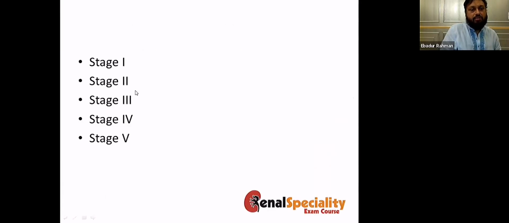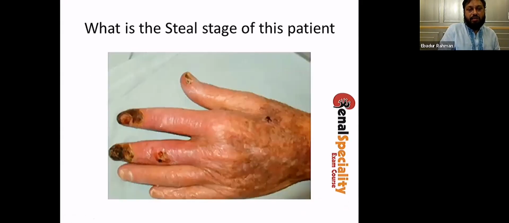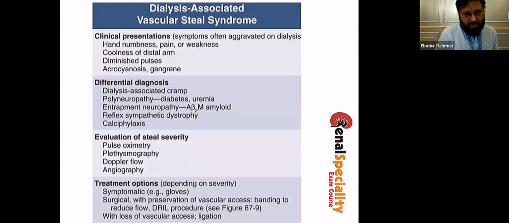Is it stage 1, stage 2, stage 3, stage 4, or stage 5? You can easily exclude stage 5 because there's nothing called stage 5. There are only 4 stages of Steal. Now this one is stage 4 Steal. Stage 1 is when you have only Doppler evidence of Steal, that is retrograde diastolic flow without complaints. Stage 2 is when the patient has pain during exertion or during dialysis. Stage 3 is when they have rest pain. And stage 4 is when you have ulceration, necrosis, and rest pain, plus or minus gangrene. So this patient has stage 4 Steal. Okay, so these are the clinical features of Steal.